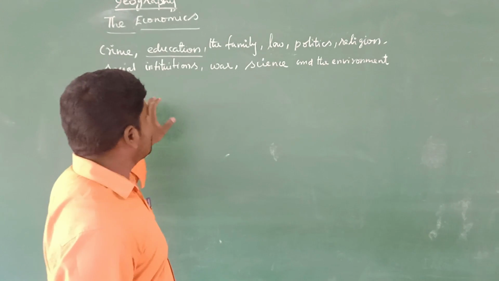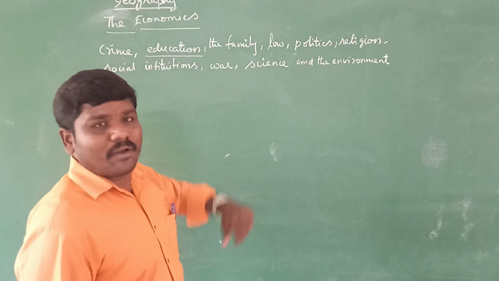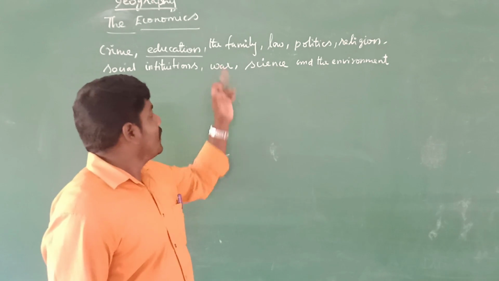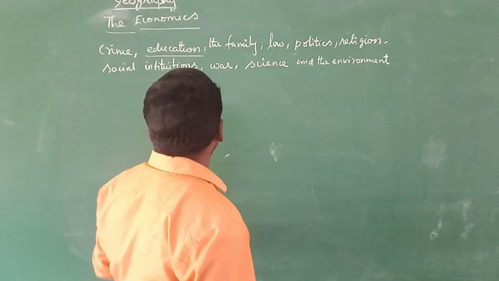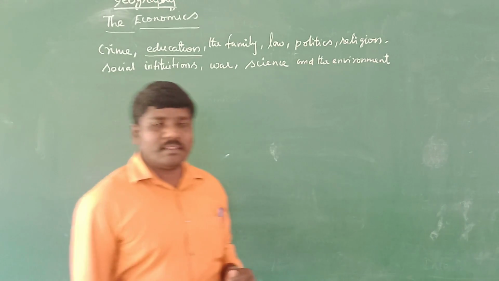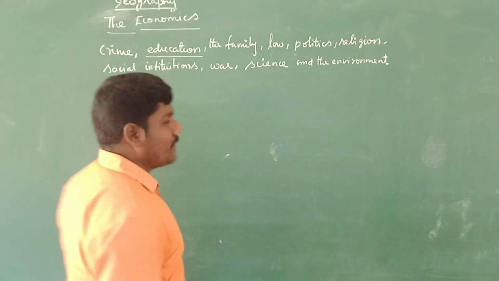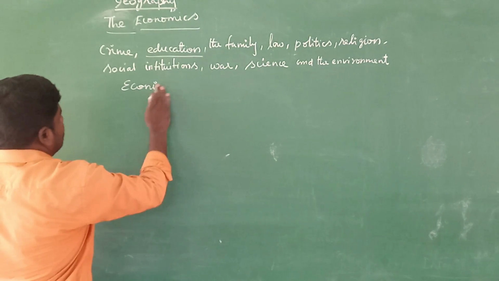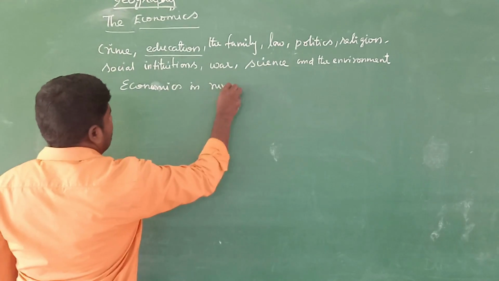Economics sometimes analyzes education and family problems. It is one of the main importances of economics to analyze the family. The next ones are law, politics, religion, social institutions, war, science, and the environment. And the next, economics in rural areas.